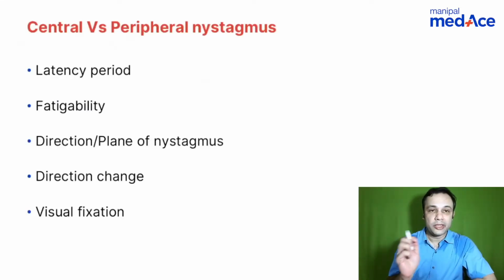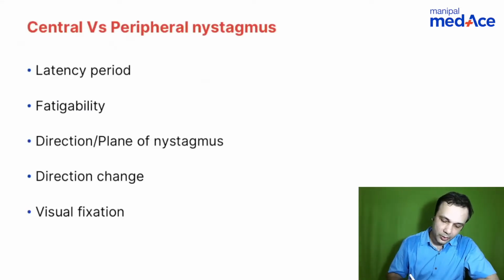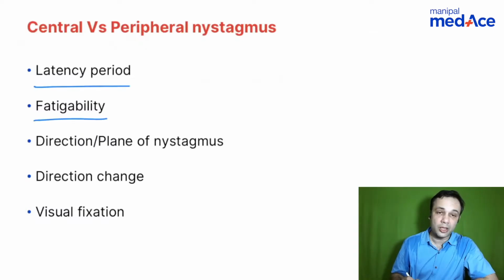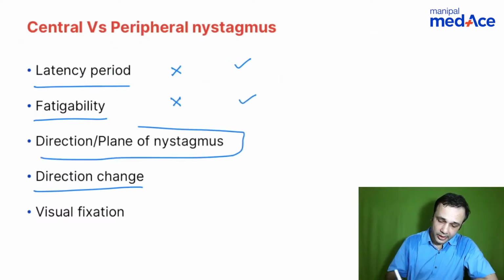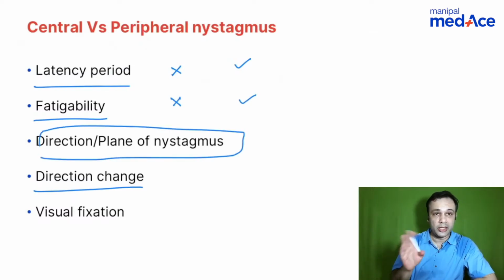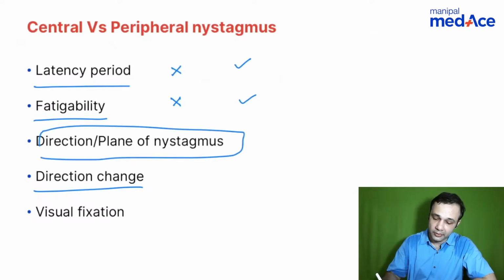A few points about central versus peripheral. Okay, so what do you know about latency period? What happens in central nystagmus? No latency period. Peripheral nystagmus has got a latency period. Fatigability: central is not fatigable. Fatigability is present in cases of peripheral nystagmus. Direction change: the direction or plane of nystagmus is along the line of the canal in peripheral, whereas it can be multi-directional in case of central nystagmus.